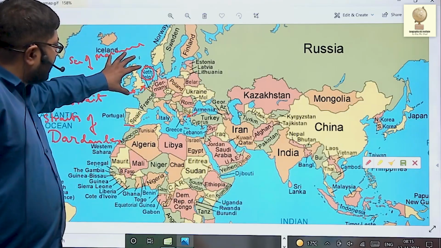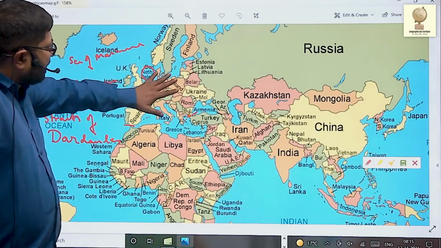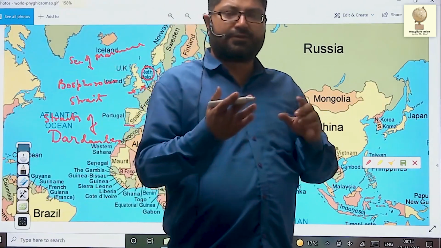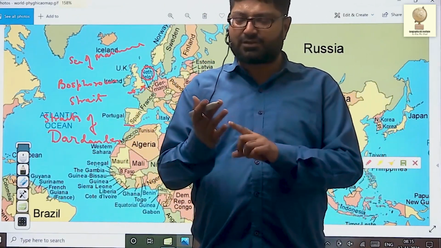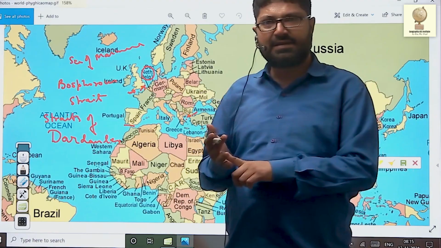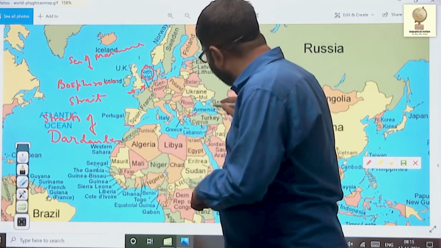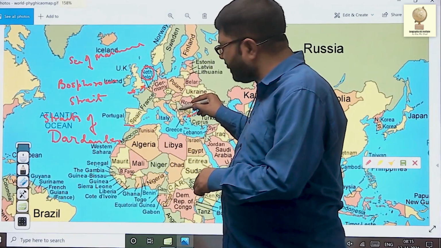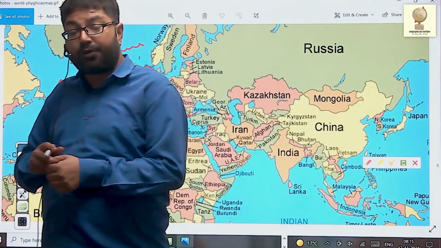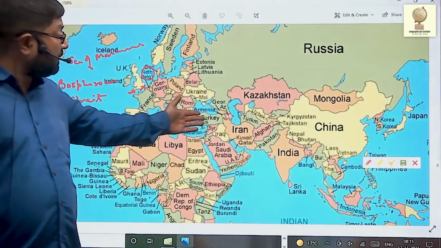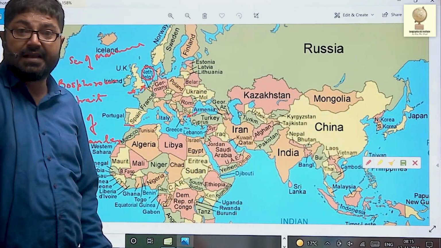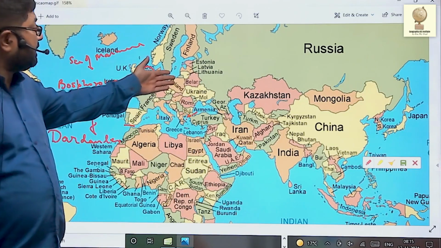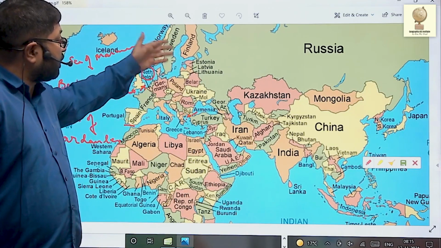This is Great Britain, UK, and these are the countries of Europe. Simple. First group of countries, Scandinavian countries, that is Norway, Sweden, Finland, Denmark, and Iceland. Second group of countries, Balkan countries, that includes Slovenia, Croatia, Bosnia and Herzegovina, Montenegro, Albania, Macedonia, Greece, then Bulgaria, Romania, Moldova, Ukraine, and then the Baltic nations, Estonia, Latvia, Lithuania.